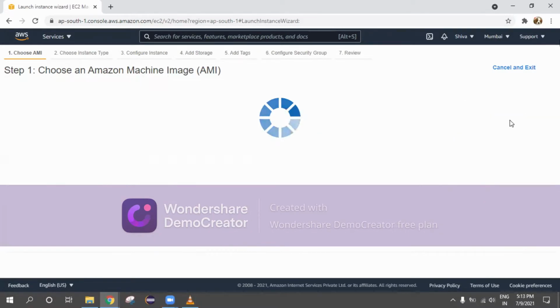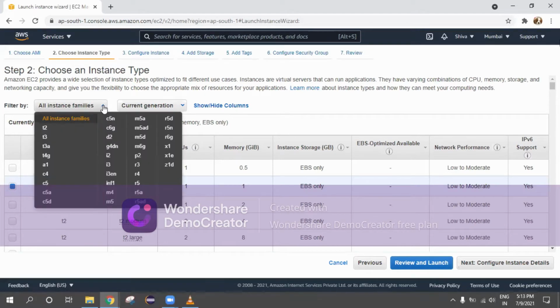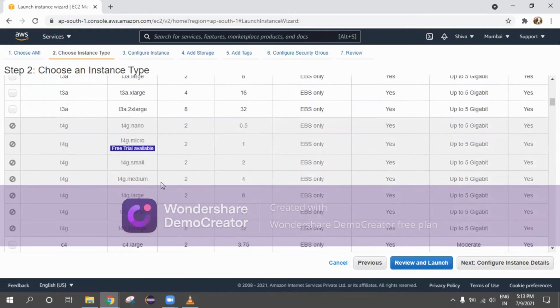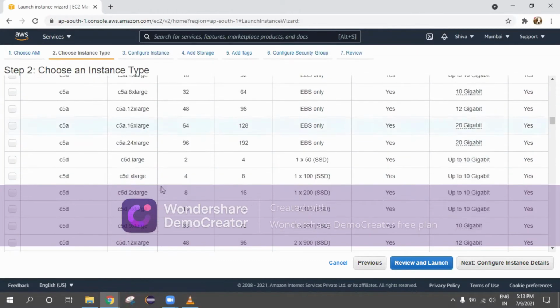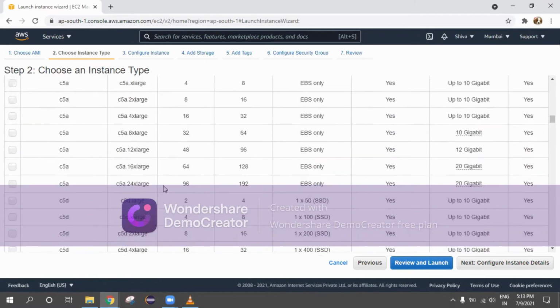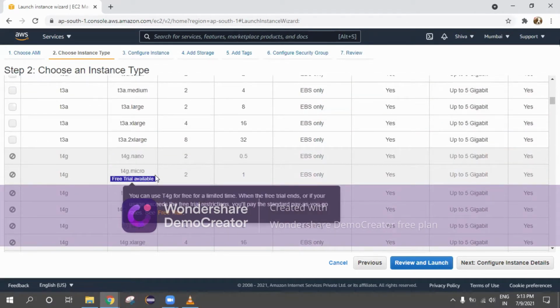So I am selecting Amazon. Now you can see this choose instance type. Even in this instance type, we have multiple options. Okay, I am pending with the notes of these instance types, I'll send them to you as early as possible. Out of all the types, we can see only two are available for trial or free. Among them, only one is a free trial.